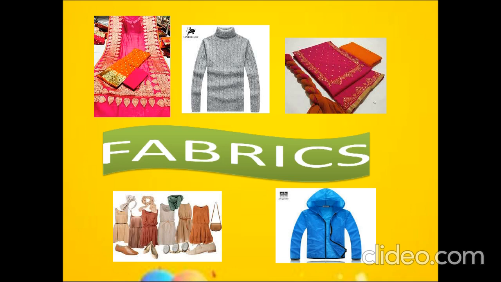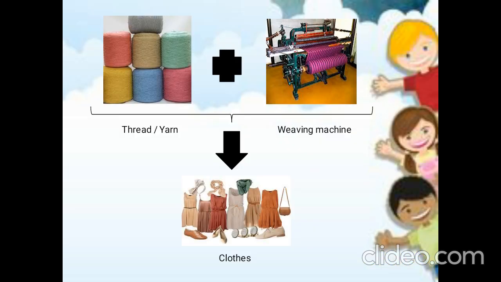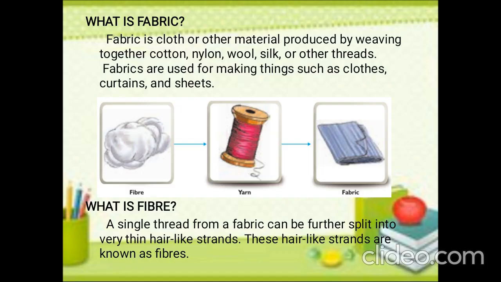Okay children, what did we see in the last session? We saw about fabrics, different types of fabrics, and how fabrics are made. What are the steps involved in making a fabric? Initially, we obtain from which one? Fiber. A fabric is made from a thread or yarn. This thread or yarn can be obtained from the fiber.